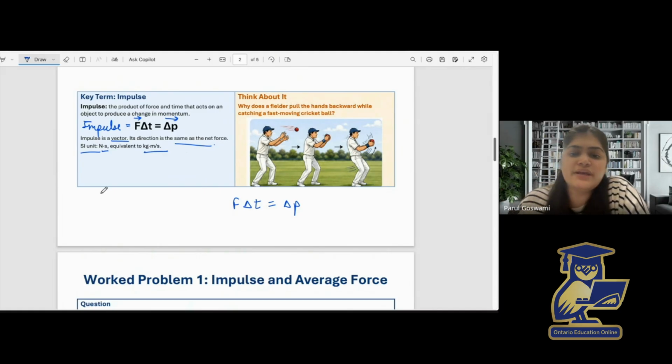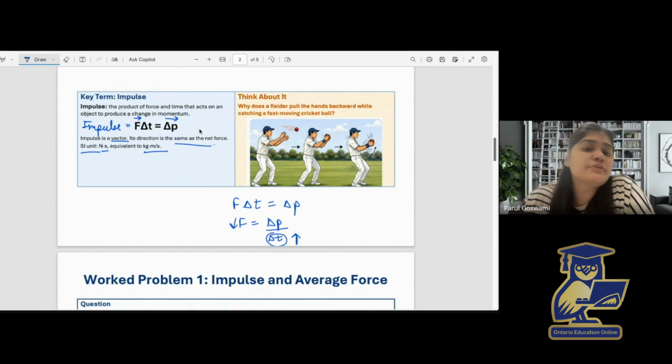So we can write F delta t equals delta P. So this F equals delta P over delta t. Now you can see force depends on momentum and change in time. By pulling the hands backward, the fielder is increasing this time factor. As you can see, as this time factor increases, force will decrease. So this is the main idea behind impulse. For the same change in momentum, increasing the time reduces the force.